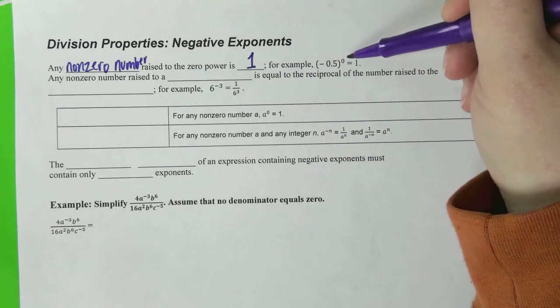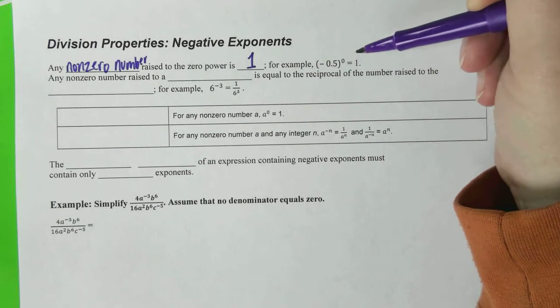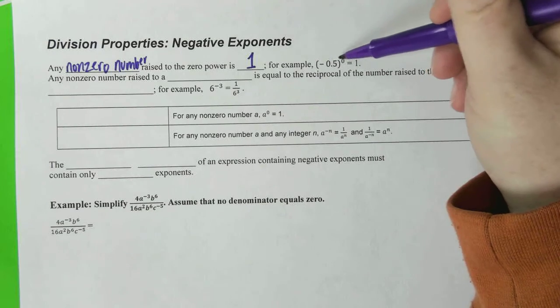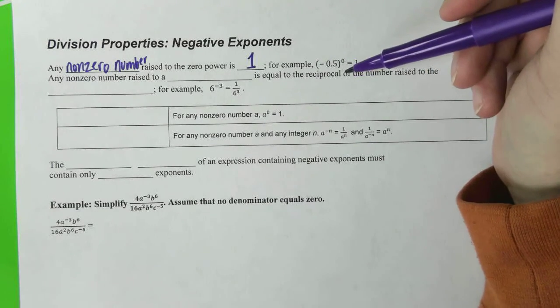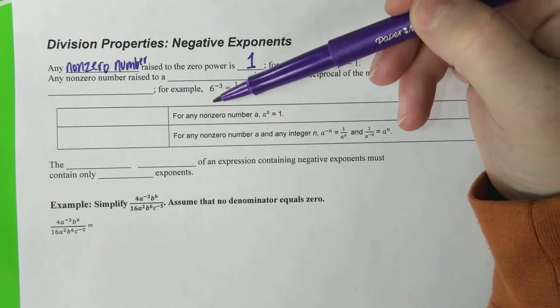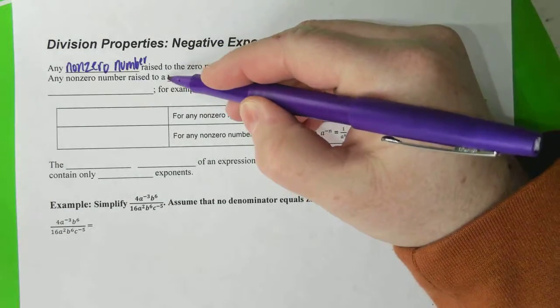Okay, and then for example, they have negative 0.5 raised to the 0 exponent, and our answer is going to be 1. You can type this into your calculator, make sure I'm telling you the truth, it will equal 1. Okay, any non-zero number raised to a negative power,